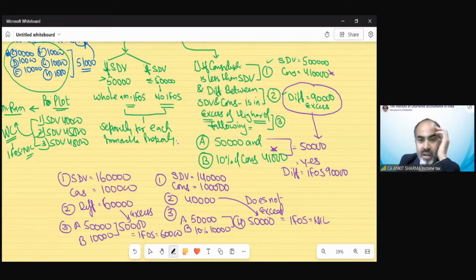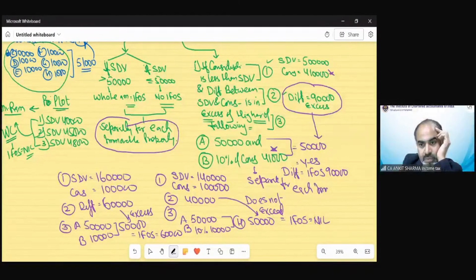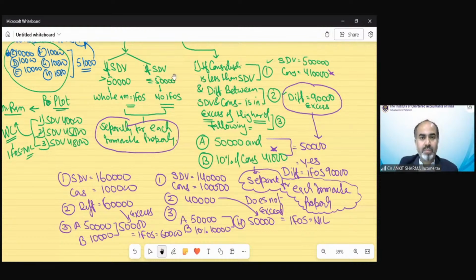And again, it should not be aggregated; it needs to be checked separately, as in the earlier case, separately for each immovable property. I hope it's clear.